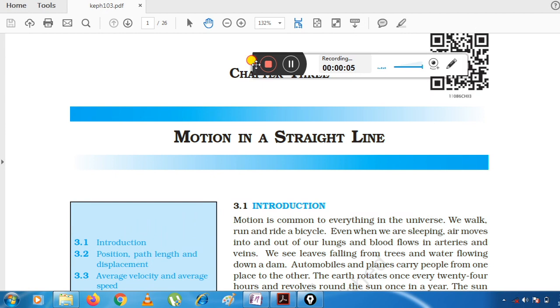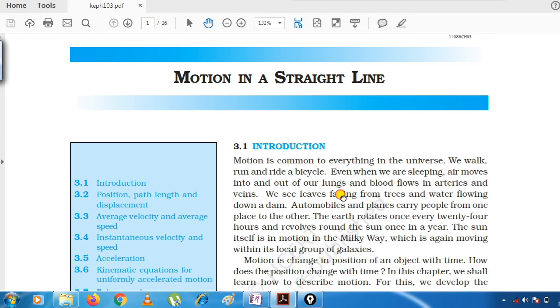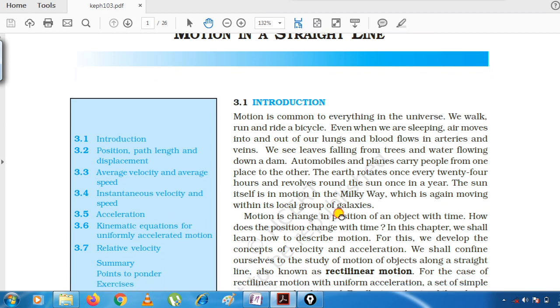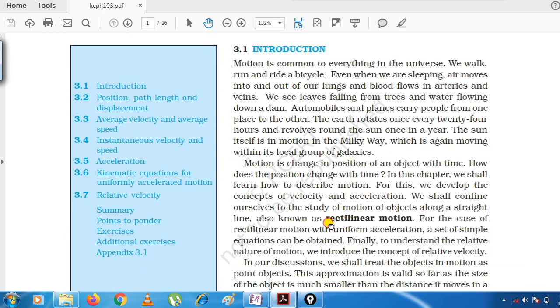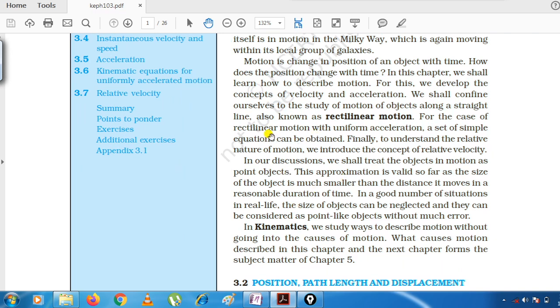Today, as you can see, we are going to start our chapter number 3, which is motion in a straight line. Before this, we have seen the elementary concept of differentiation and integration, in which we have seen that differentiation is just the opposite of integration, or vice versa. Right, so today what we are going to study first is the very first term you can see here in front of you, rectilinear motion.